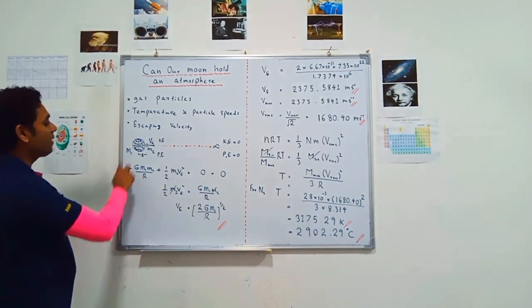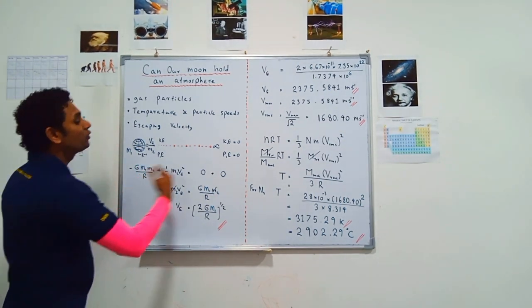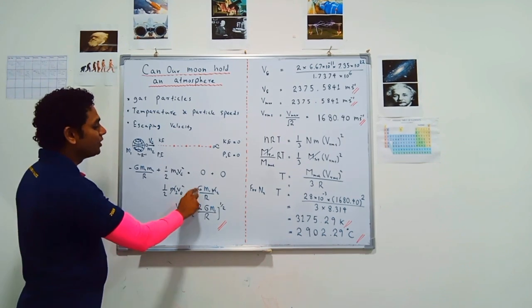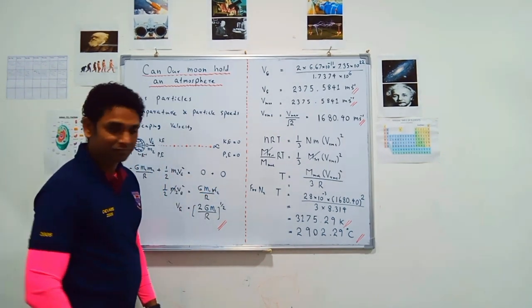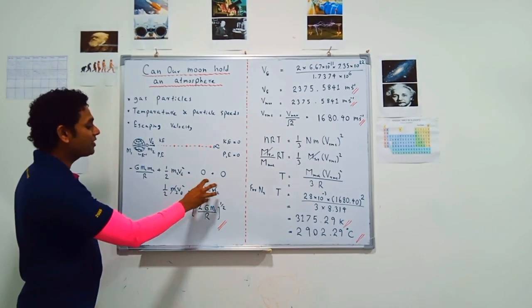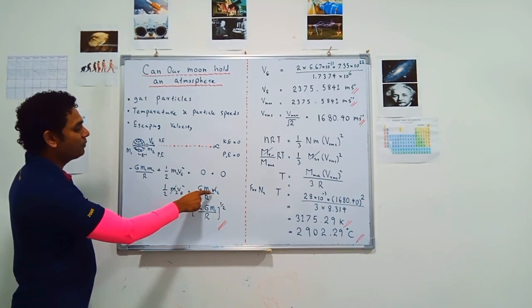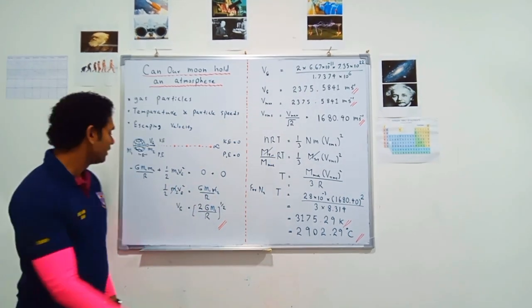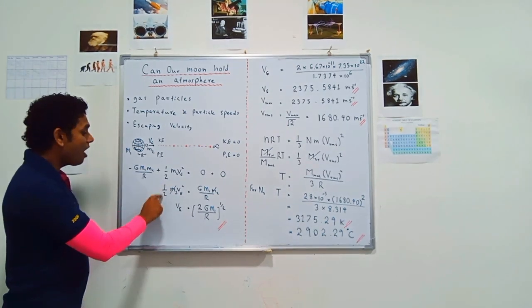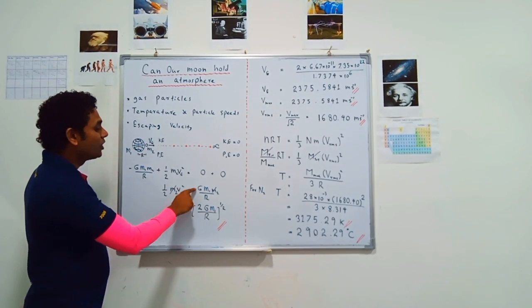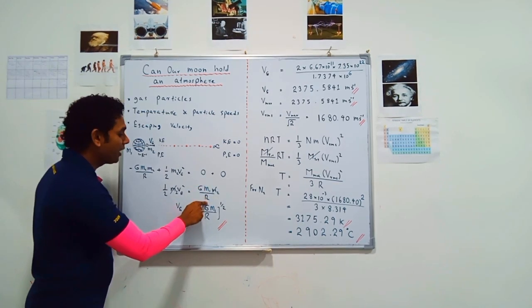So we can take the minus part to this side. Half m2 Ve squared is equal to G m1 m2 divided by r. Gravitational potential energy is equal to kinetic energy. So m2 and m2 get cancelled out. Then we have only half Ve, the escaping velocity, squared is equal to G m1 divided by r.